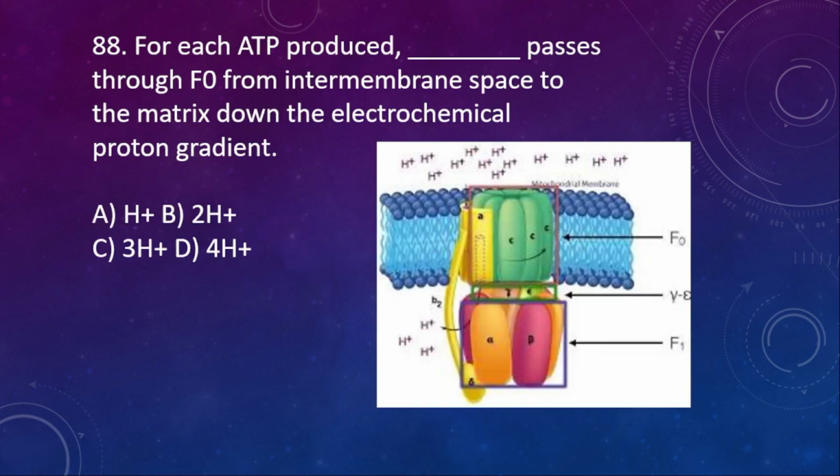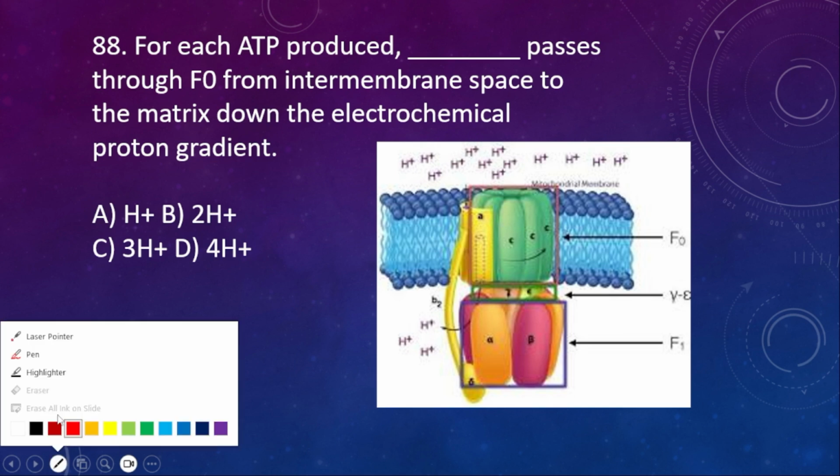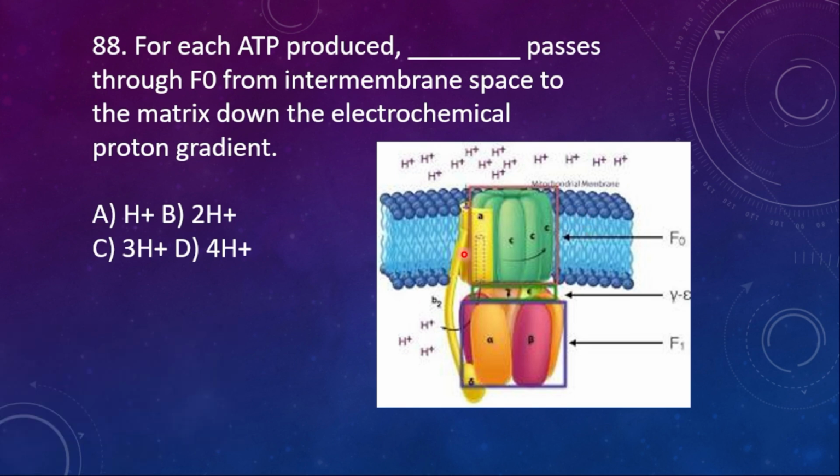Next question, question number 88. For each ATP produced, dash passes through F0 from the intermembrane space to the matrix down the electrochemical proton gradient. This is what the ATP synthetase structure is.